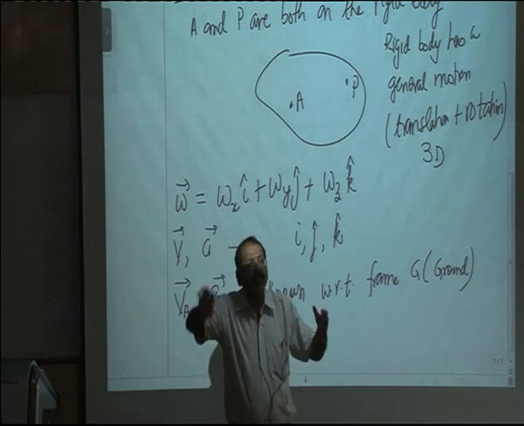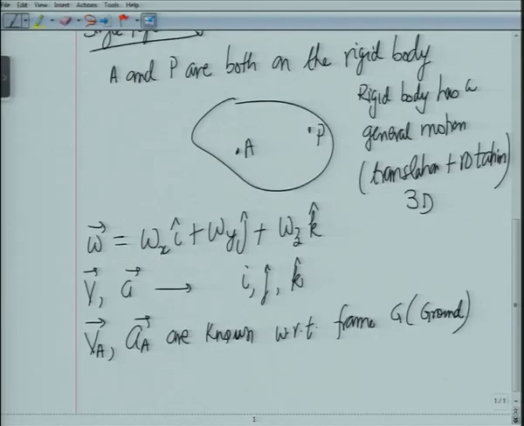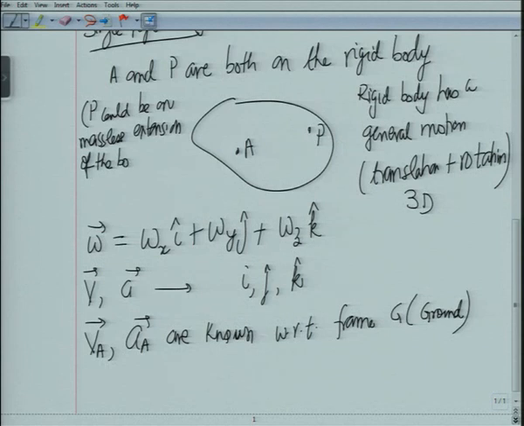That it also has to move with an angular velocity omega along with the body, because that is what defines the body. Okay. So then that is also assumed. So I will just write this: P could be on a massless extension of the body also.